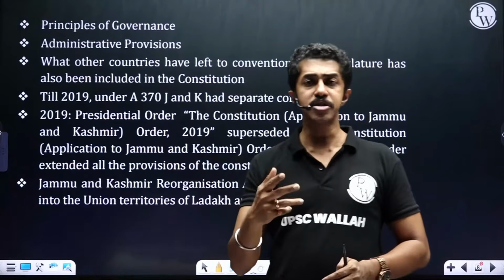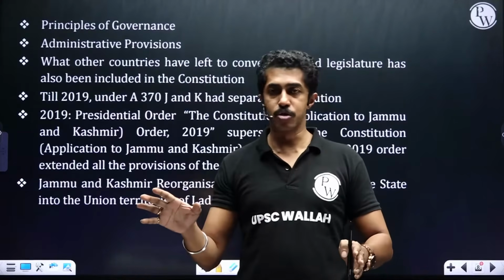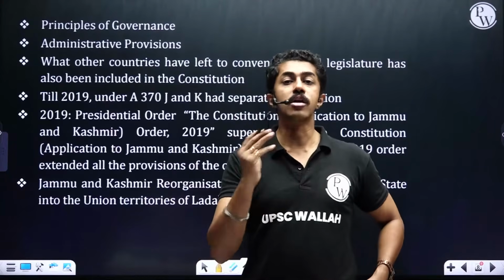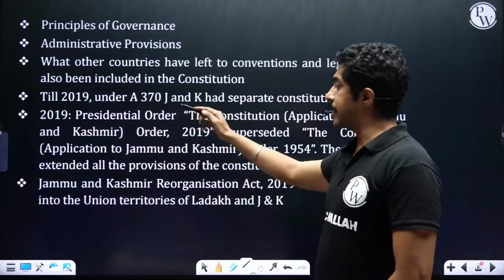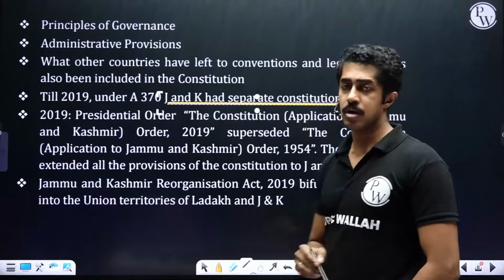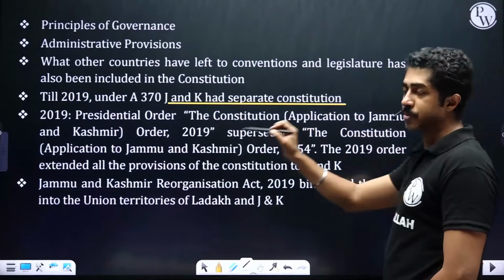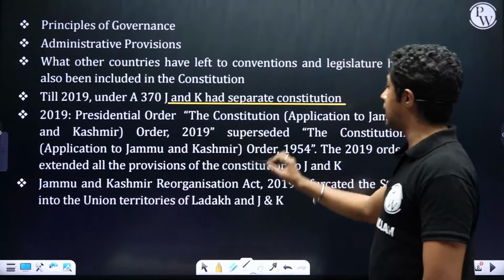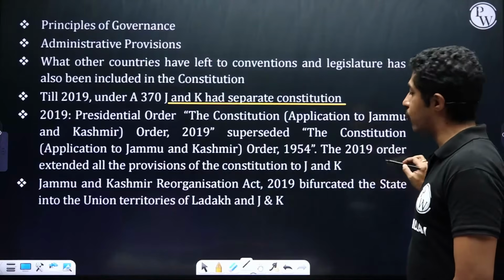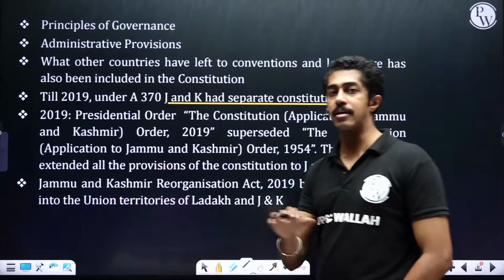Clear. In addition to this, most states did not have a separate constitution except one, Jammu and Kashmir. But that again got revoked. Till 2019, under Article 370, Jammu and Kashmir had a separate constitution. 2019 Presidential Order, the Constitution Application to Jammu and Kashmir Order 2019, superseded the Constitution Application to Jammu and Kashmir Order 1954. The 2019 order extended all the provisions of the Constitution to J&K.